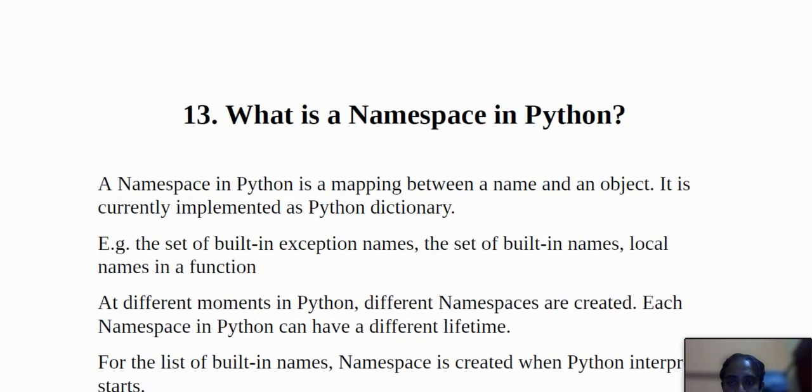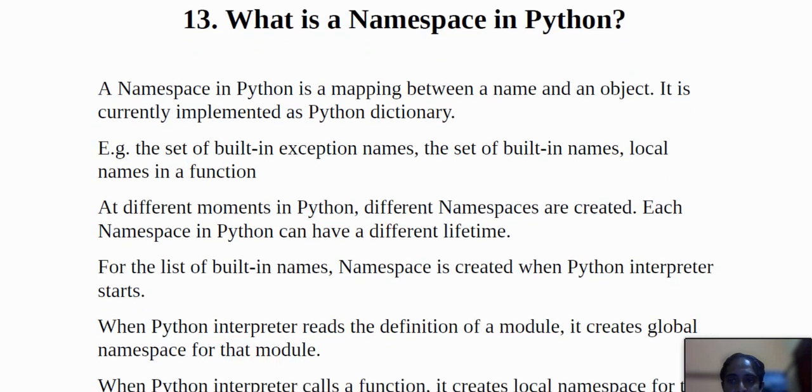Then the question is, what is a namespace in Python? A namespace in Python is a mapping between a name and an object. It is currently implemented as a Python dictionary. Examples are the set of built-in names, the set of built-in exception names, and the local names in a function. At different moments in Python, different namespaces are created, and each namespace can have a different lifetime.